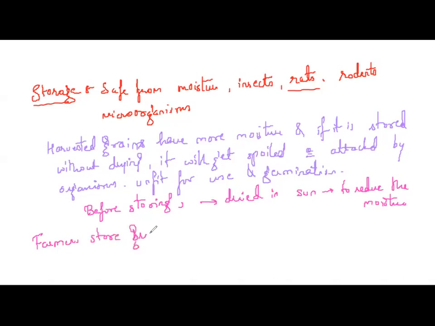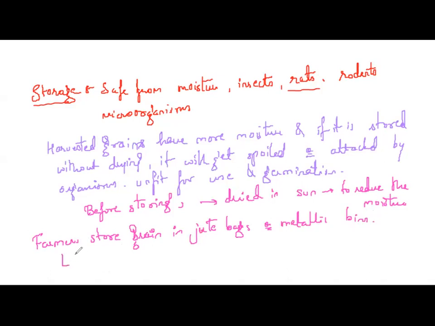They store grains in jute bags, gunny bags, or metallic bins. If the farmers are on a small scale, then they can store it in gunny bags. Hardly they require 10 to 15 gunny bags or metallic bins. But if it is large scale storage of grains, where is it done?